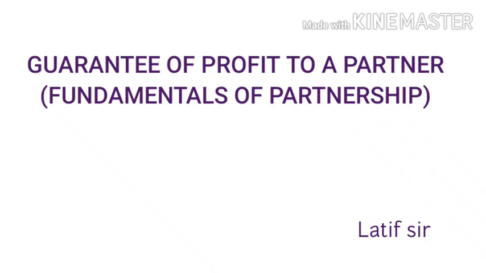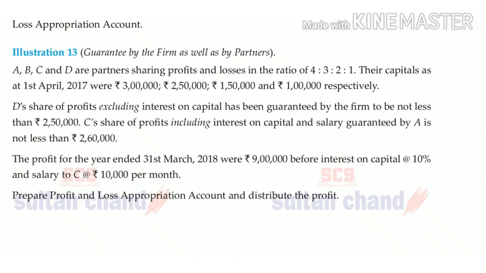This is the profit and loss appropriation account we will prepare, where we will ensure that one partner is given a guarantee of profit. So we will see how this guarantee of profit will be calculated and incorporated in the profit and loss appropriation. You can see there is a question we were discussing today.